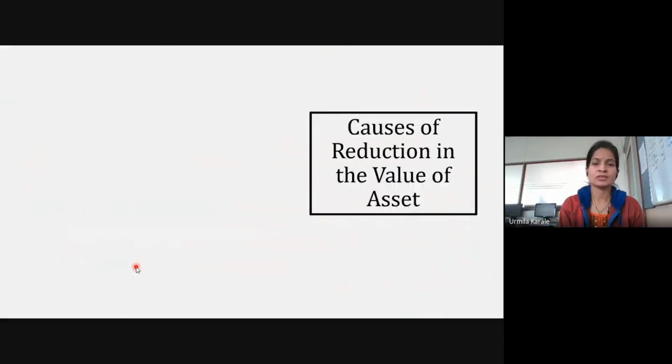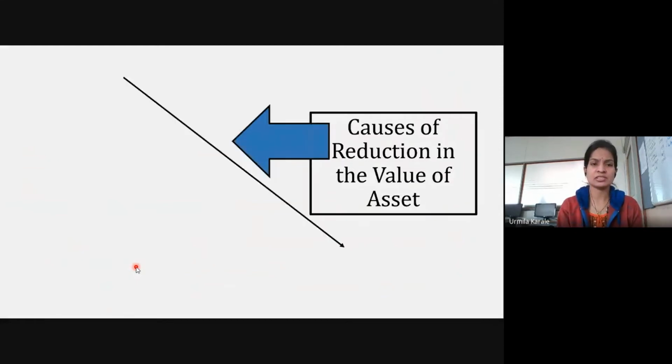Okay, so we'll see the different reasons why this particular decrease in the value takes place. Okay, so the reasons, number one, we'll see the time factor. As we already know, with passing of time, things are going to become obsolete, things are going to become useless, unproductive. That's the major reason why its value will reduce.